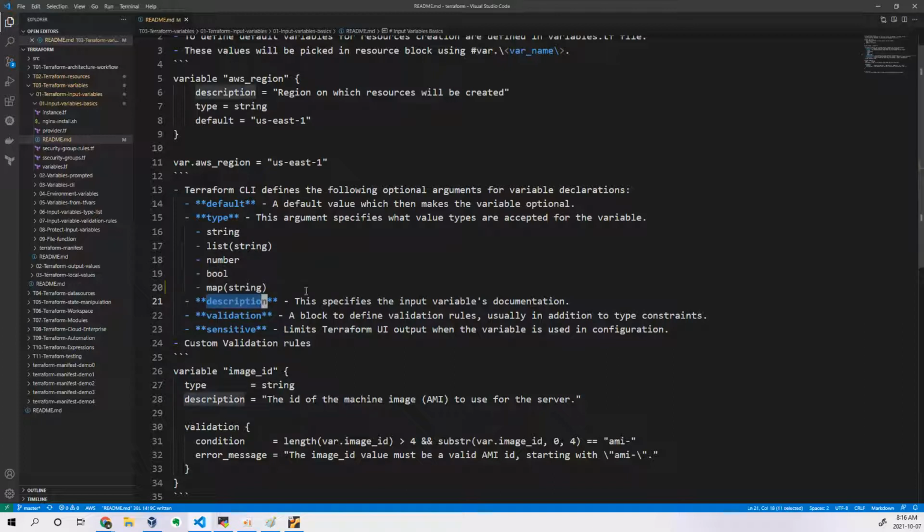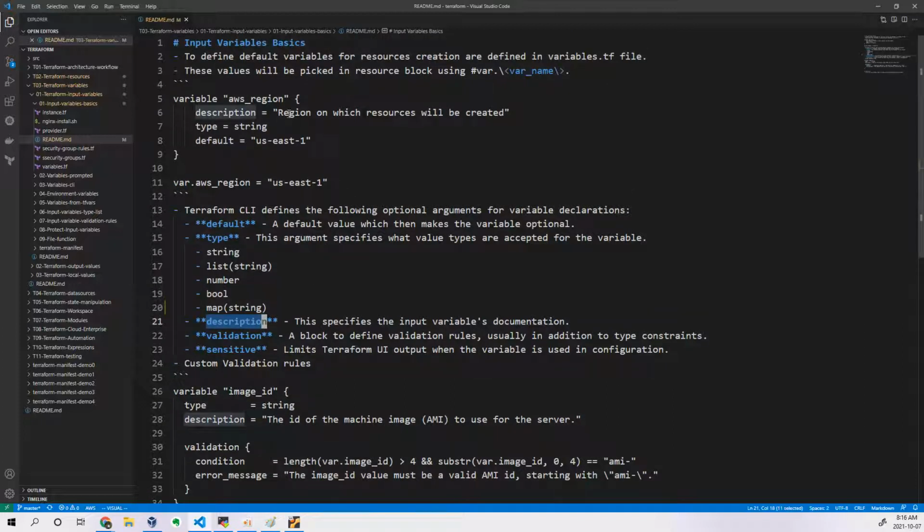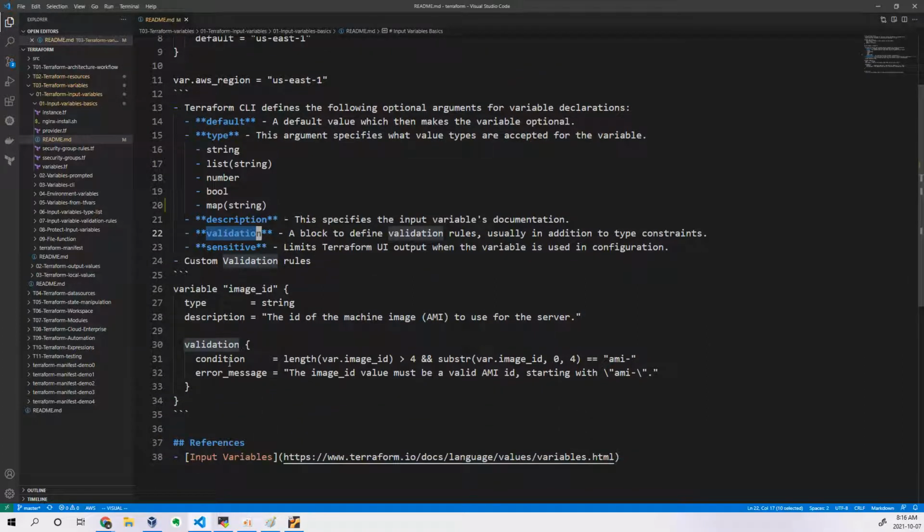And then description. You write just a short description of why you are writing this variable. One line is enough for this. Description is not mandatory. And then validation. Validation is another, separate nested block. Validation is where you add some logic to it. Logic in the sense that this particular variable should be applied only when this condition is satisfied. That is called validation.